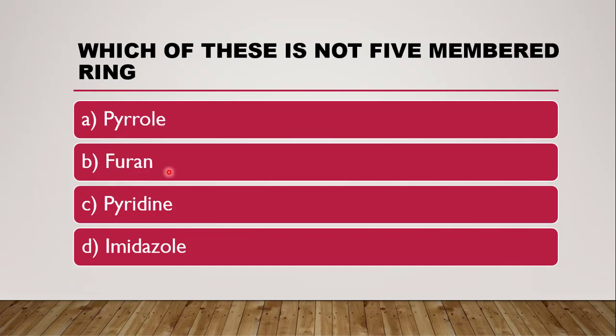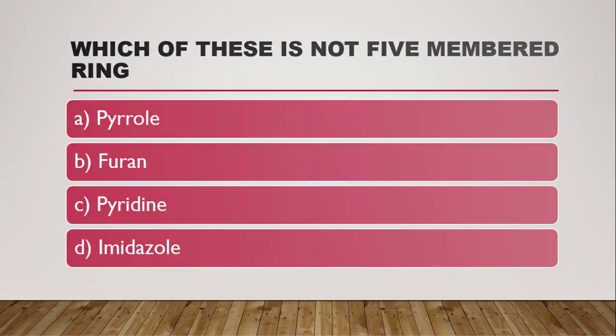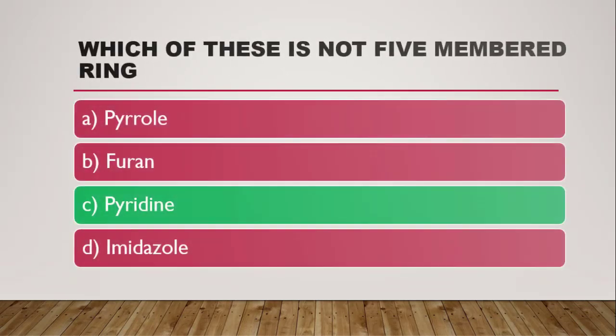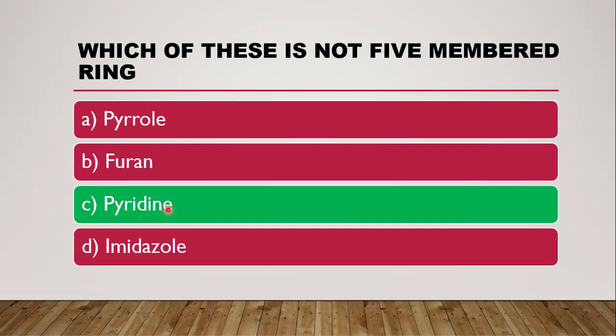Again, furan also contains oxygen in it and it is also a 5-membered unsaturated heterocycle. And remaining is pyridine, which you very well know is a 6-membered heterocycle. So the answer is pyridine.